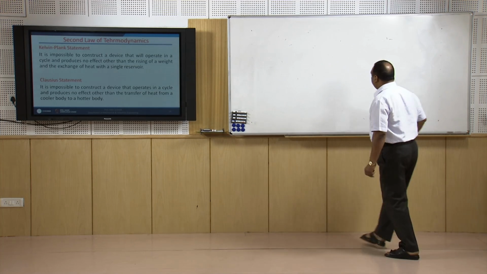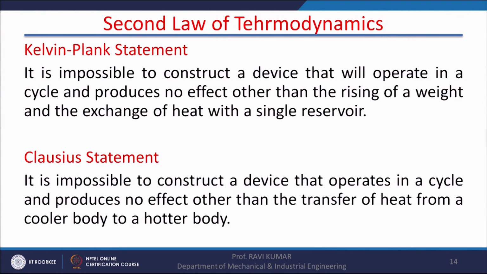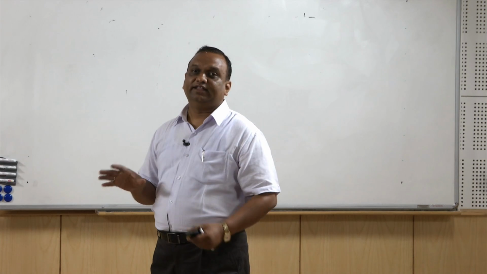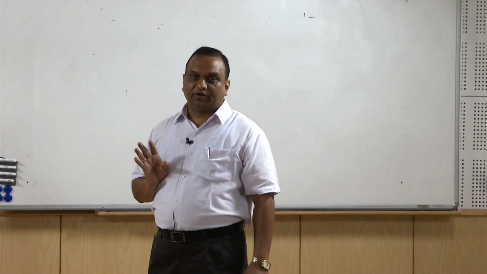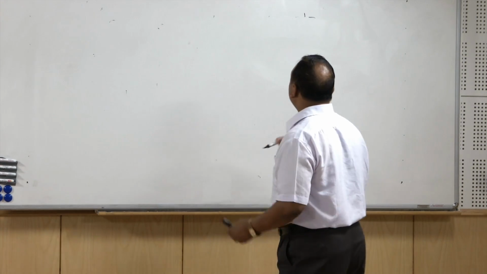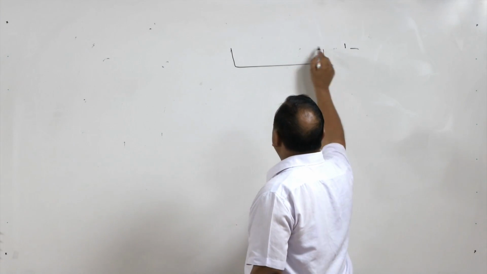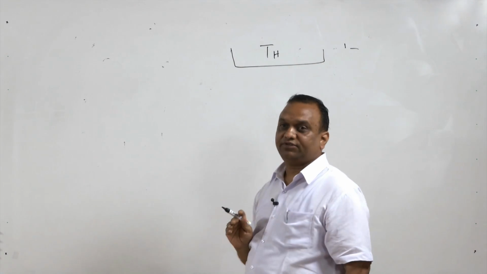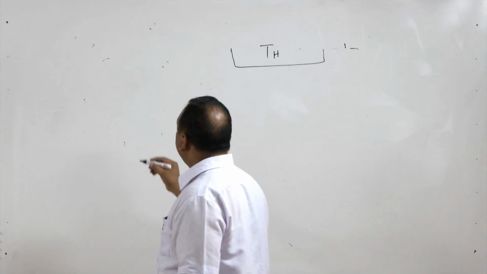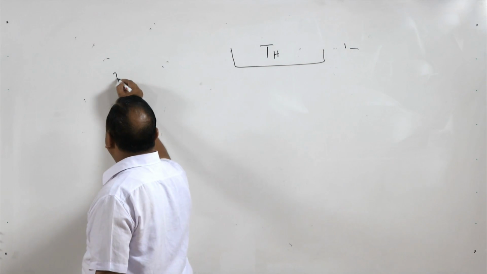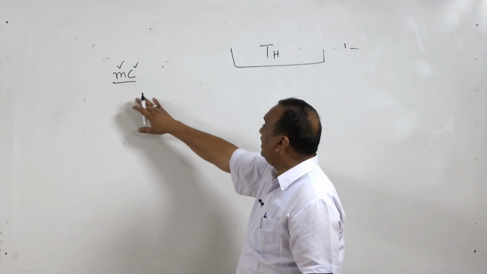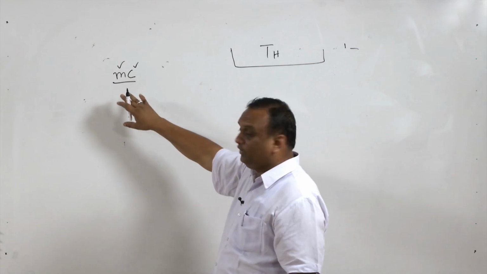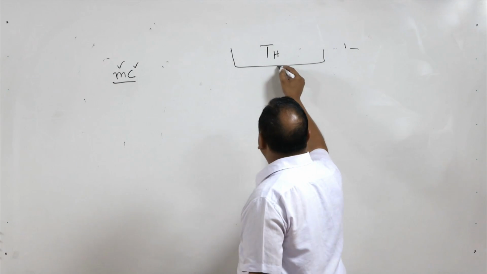The second law of thermodynamics has a lot of relevance, because this law states in a nutshell that if we draw a certain amount of heat from a reservoir, the equivalent amount of work cannot be produced. It means there is a thermal reservoir. A thermal reservoir means a body which has a very high thermal capacity, right. Thermal capacity means the product of m and c, mass and specific heat, or we can say a body which has a very high thermal capacity,